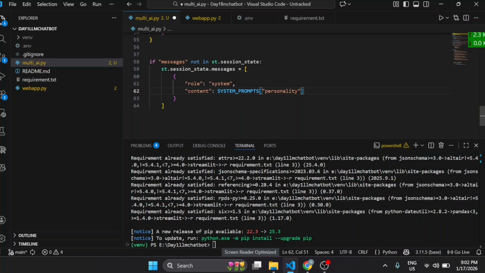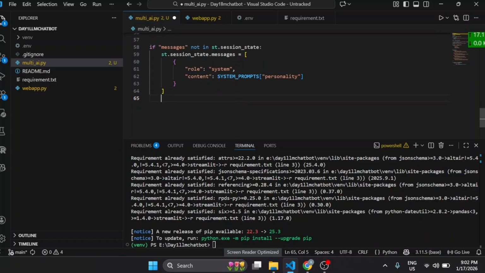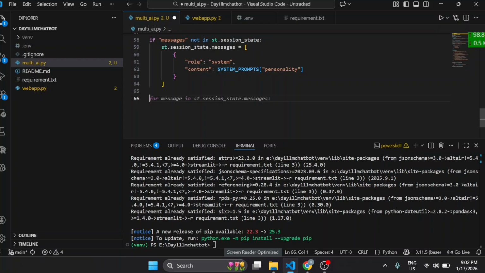Okay, so till now every concept is clear. Now we will write the dynamic system prompt update. For example, if the user changes the personality from the sidebar, we update the system prompt. This means the AI behavior changes instantly without restarting the app. So for it, we will again use st.session_state.messages. Yeah, I guess that's correct. Zero content and system prompt personality. So it will update the system prompt, and we don't have to restart the app. If you select any other AI personality there, it will change the prompt.